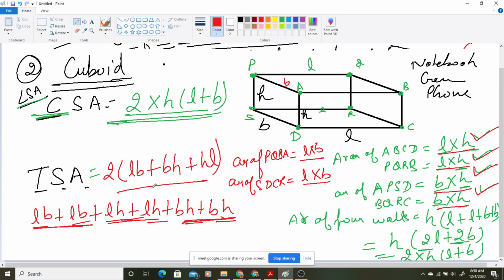So that means this is the formula we will be using to find the total surface area. अब total surface area find out करना है तो ये formula यूज करेंगे. CSA find out करना है तो ये वाला यूज कर लेंगे.